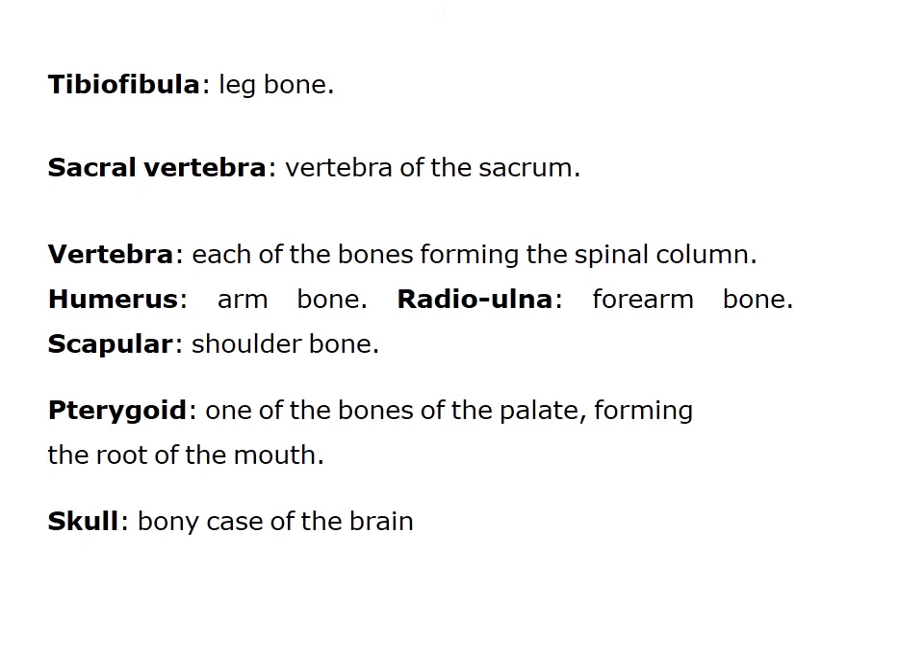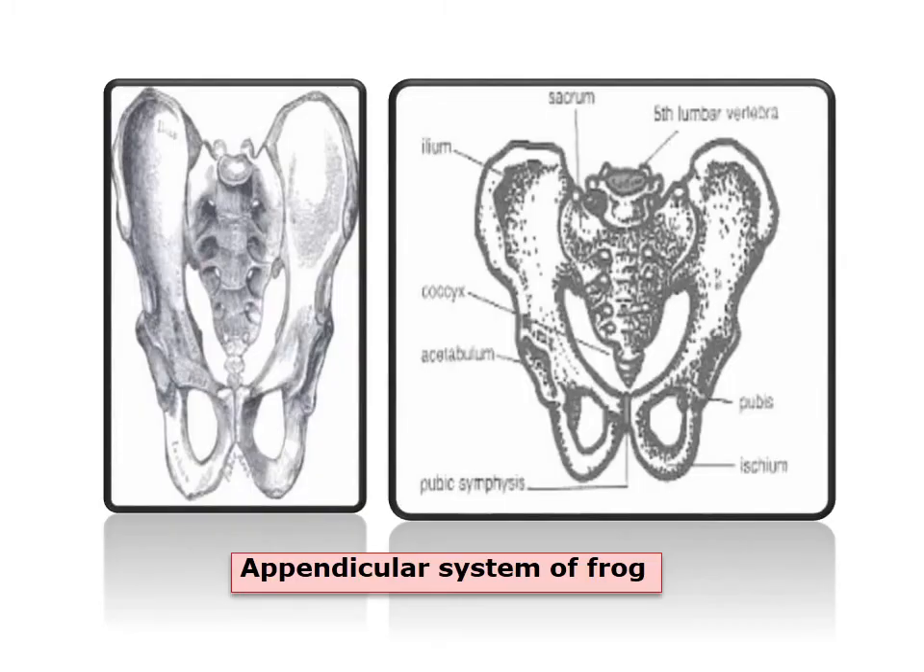Tibiofibula, leg bones; sacral vertebrae of the sacrum; vertebra, each of the bones forming the spinal column. Humerus is the arm bone, the radio-ulna is the forearm bone, scapula is the shoulder bone, pterygoid is one of the bones of the palate forming the roof of the mouth, skull is the bony case of the brain.